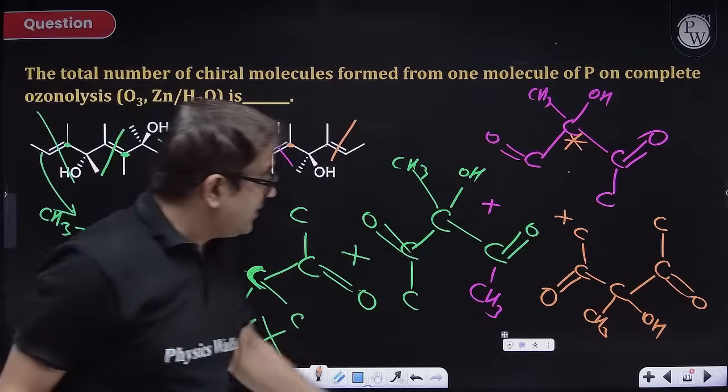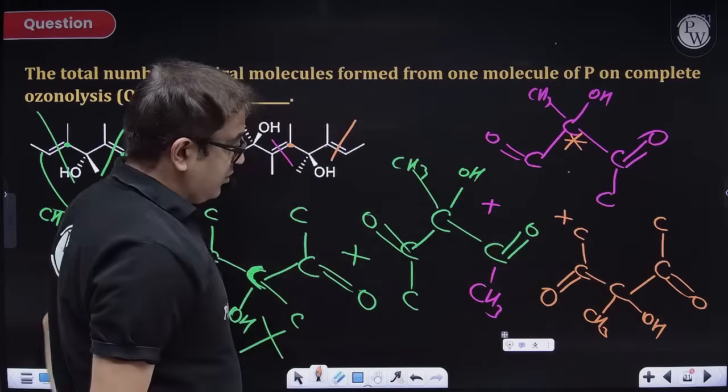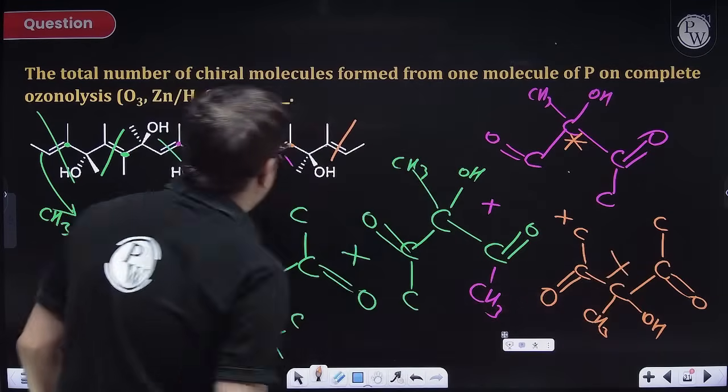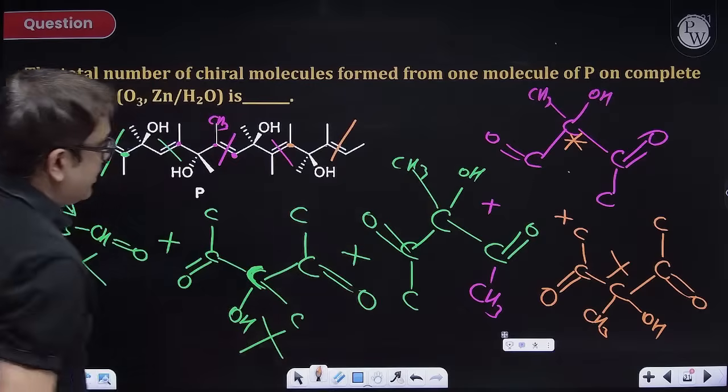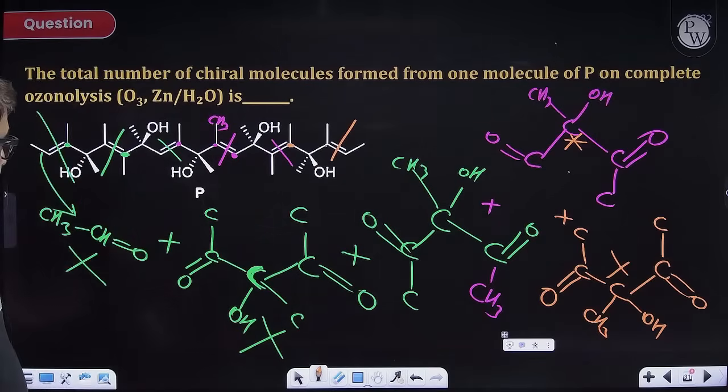Now, what about this one? Sir, this is 2 carbon, this is also 2 carbon, double bond O, double bond O. So this is also not chiral, and that is again aldehyde. So I guess I have got only one chiral carbon.